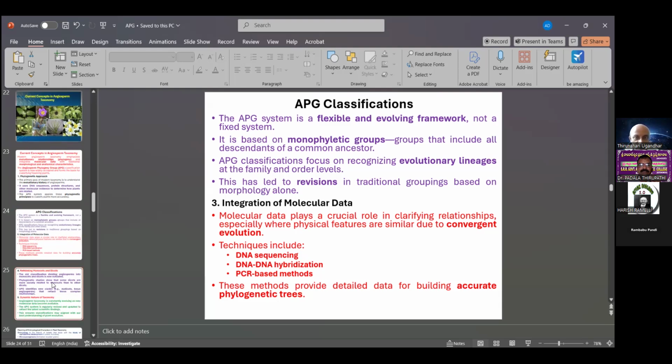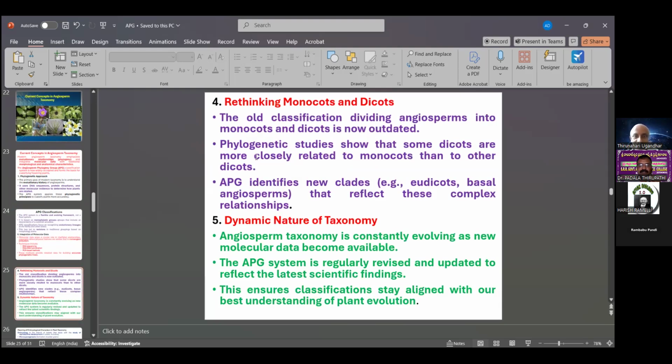Then also, rethinking monocots and dicots is a modern concept of classification. The old classification divided angiosperms into monocot and dicot. Now, phylogenetic studies show that some dicots are more closely related to the monocots than to other dicots, and dicots and monocots are not completely separated. Eudicots means the true dicots, the primary dicots, and then the advanced monocots, which are also related.